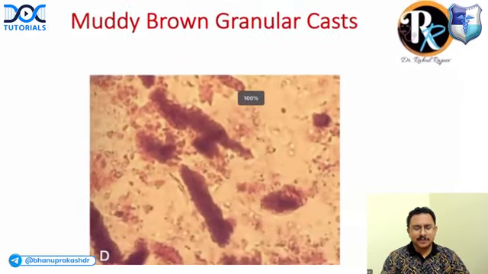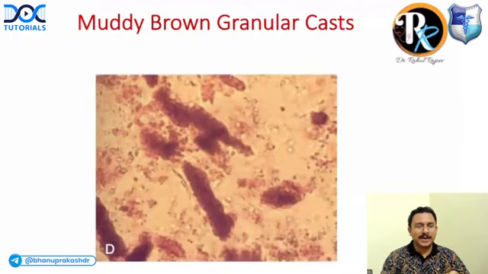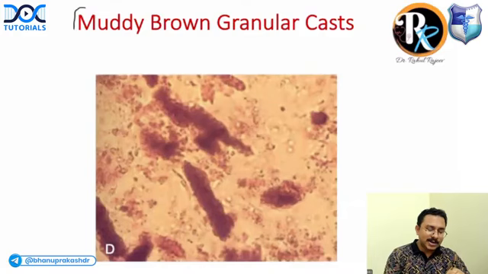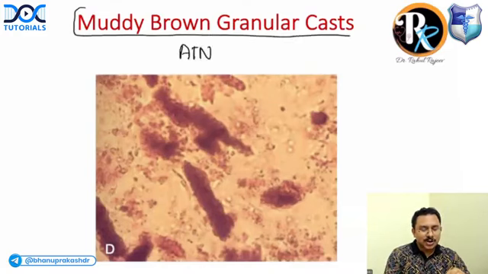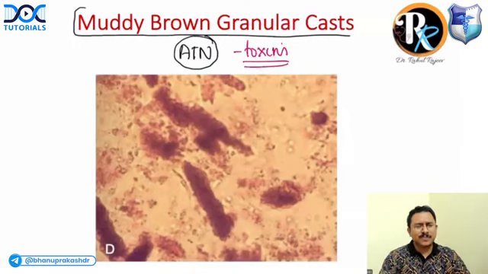What about the presence of casts? When you get muddy brown granular casts, what condition will you think about? Muddy brown granular casts are seen in which condition? Okay, it is seen in acute tubular necrosis. Acute tubular necrosis mostly is due to toxins, which can be endogenous or exogenous. Exogenous toxins, like when you administer iodinated contrast, can cause acute tubular necrosis, or endogenous toxins, which can be uric acid, hemoglobin, myoglobin.